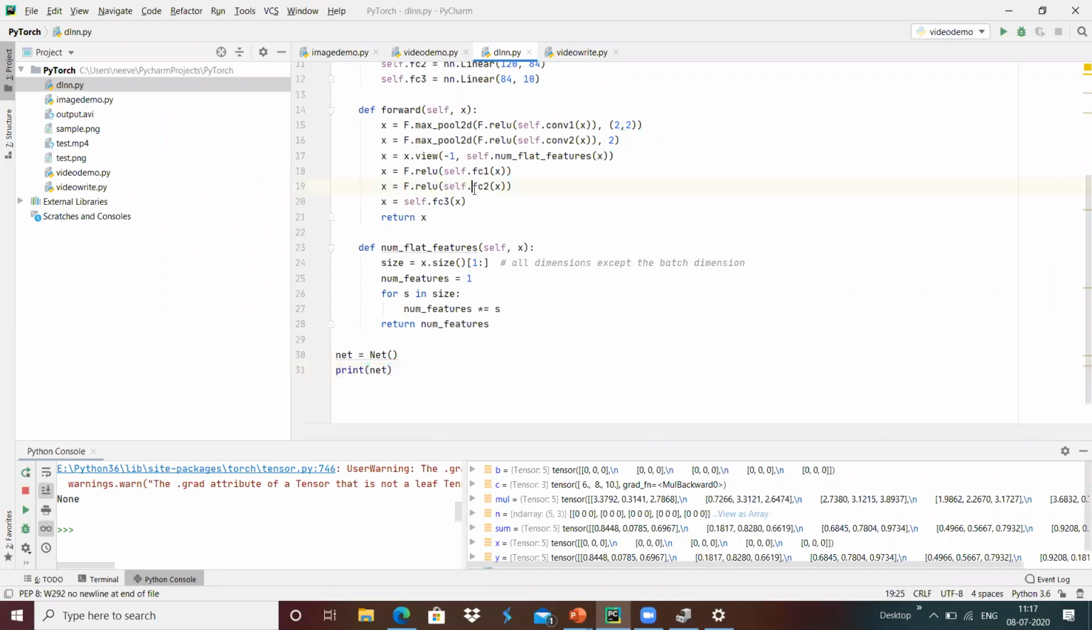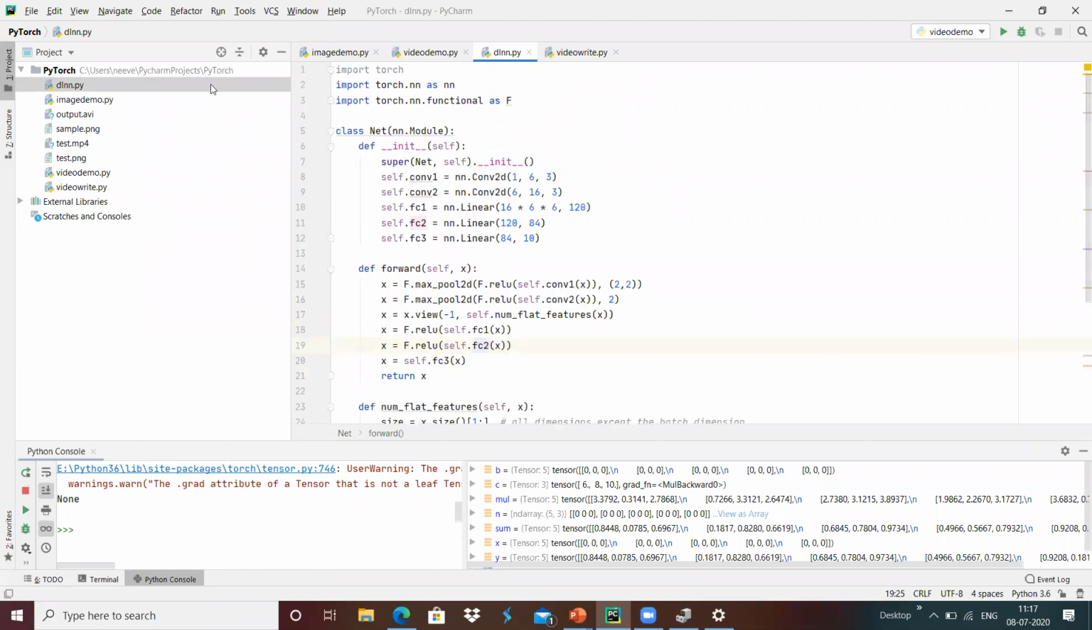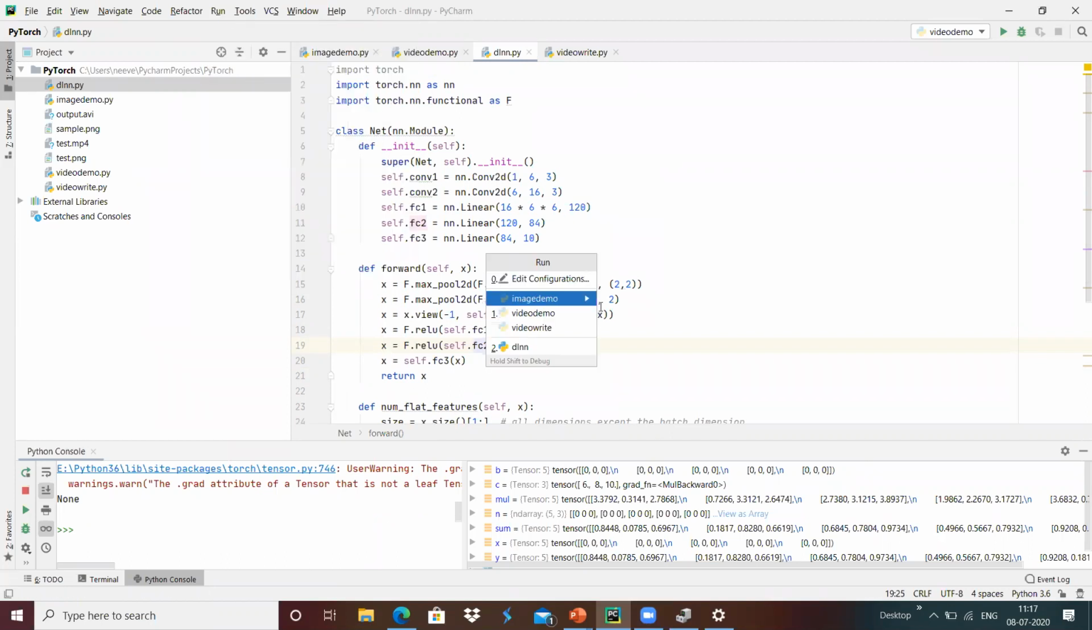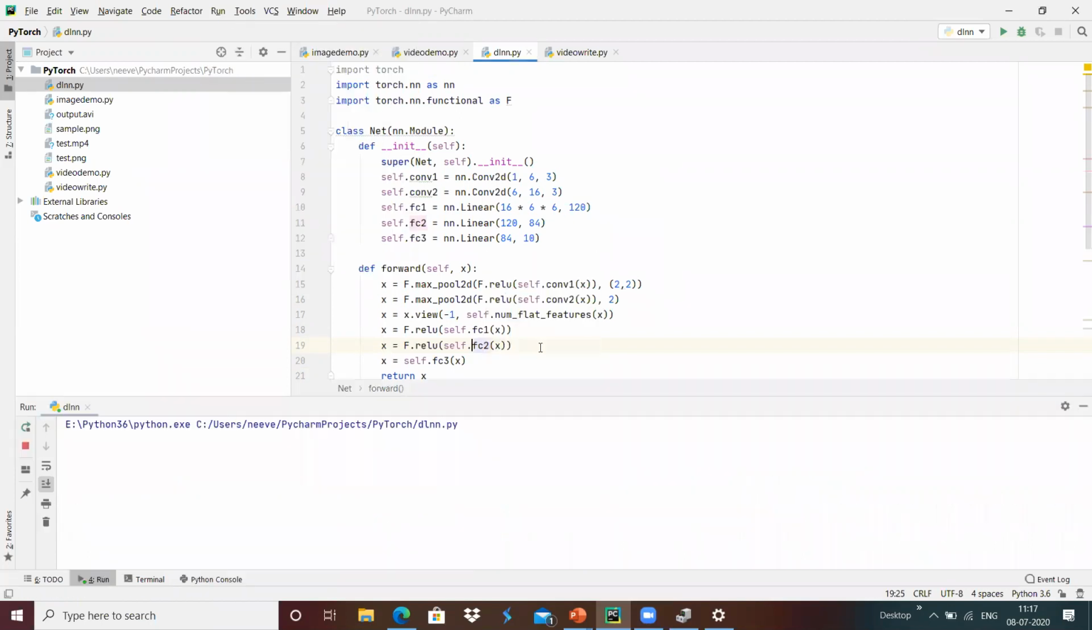I'm going to run this. Whenever we are running this, maybe I'm going to run DLL9 deep learning neural network.py.